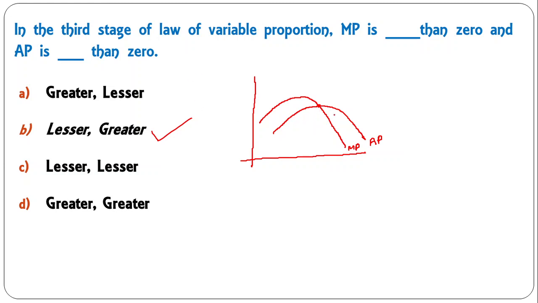Here we are talking about the third stage, where MP becomes negative in fact. So in the third stage, the marginal product curve is less than 0, that means below this line, and the average product curve is greater than 0. Average product curve never becomes 0, it remains positive, so it would be greater than 0.